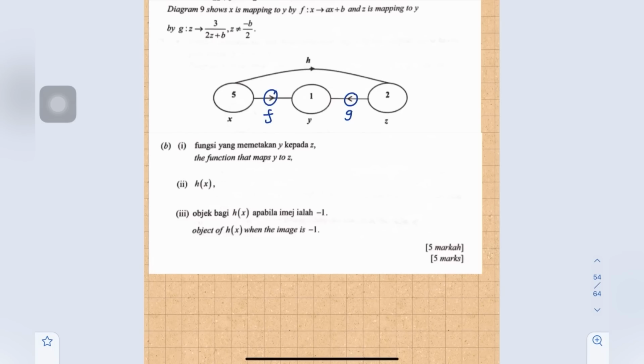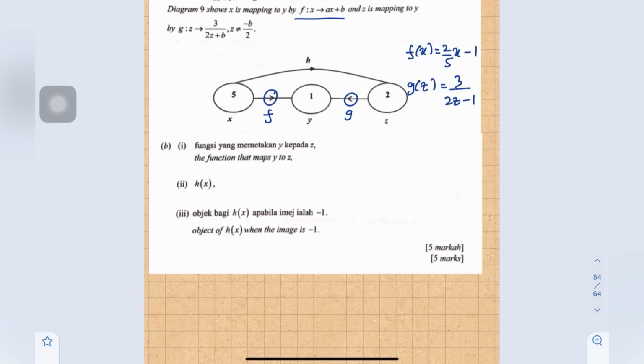Now we already have the value of a and b, so we substitute into the functions. f(x) equals 2 over 5 x minus 1, and g(z) equals 3 over 2z minus 1, where b is -1.